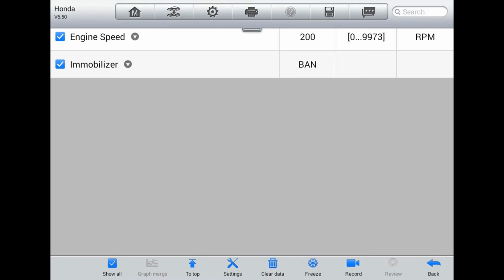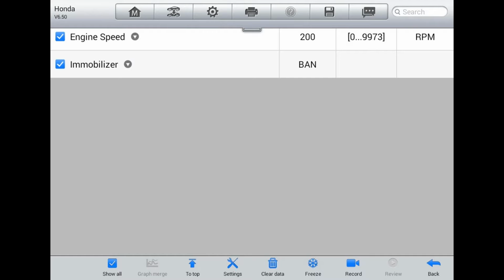All right, now we're looking at data for the immobilizer. They really don't give you too much for immobilizer on this thing. It kind of just gives you an immobilizer PID, and that's about it. Now what I have on the screen here is the immobilizer PID and the engine speed as well, just to show that I am cranking the vehicle. So in this screenshot here, I'm cranking the vehicle. As you can see, it's cranking about 200 RPM, and the immobilizer PID says ban.